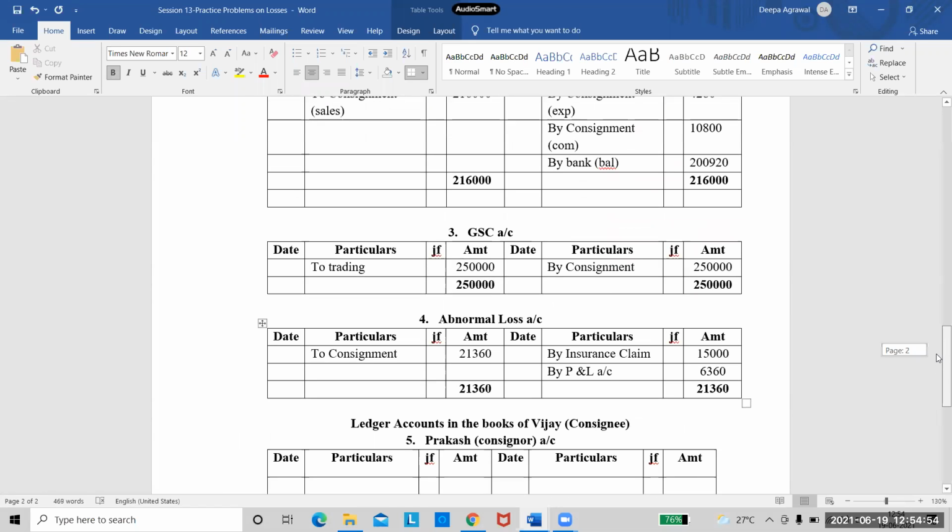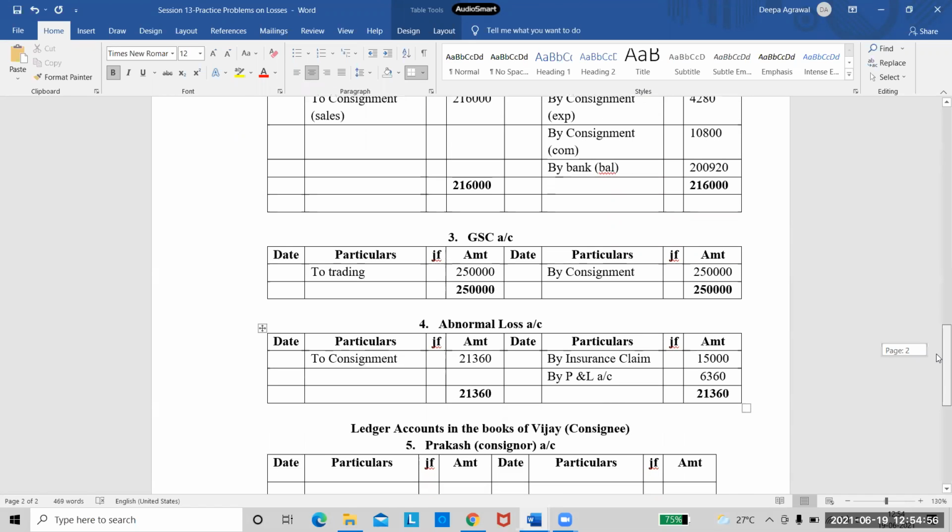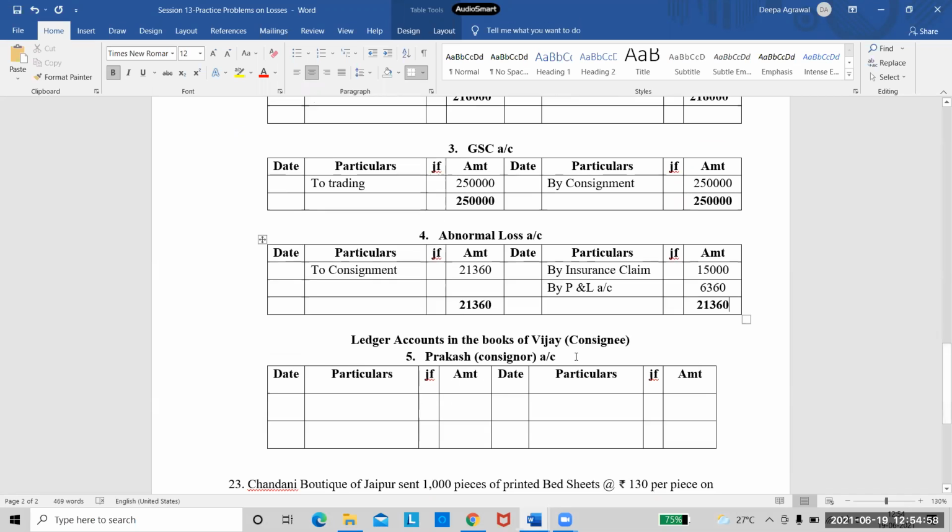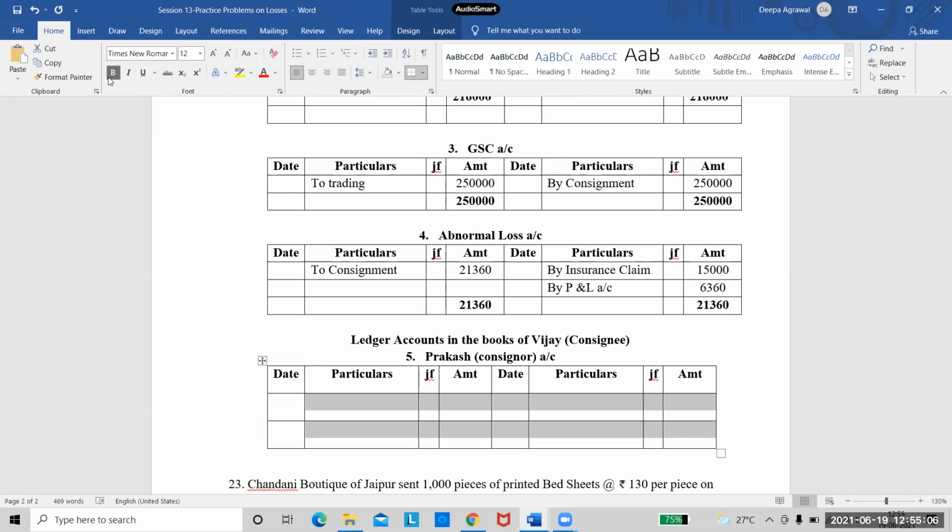I'll quickly complete the consignee's account also. So first take the sales. I will write it as by cash because consignee is himself making the sales. And my sales amount is 2,16,000.